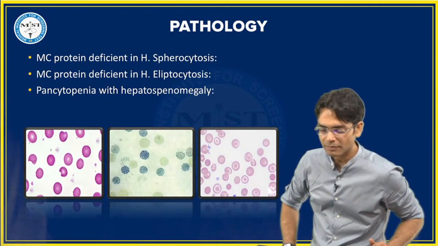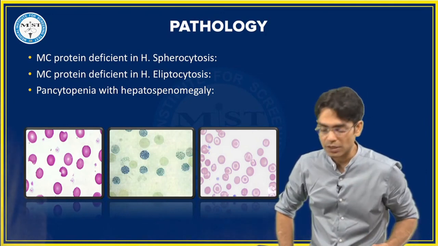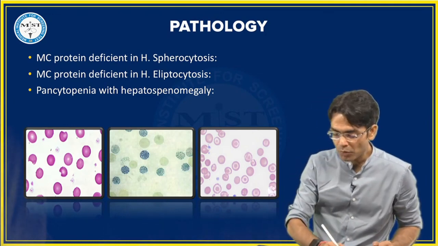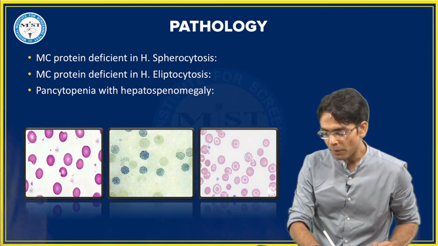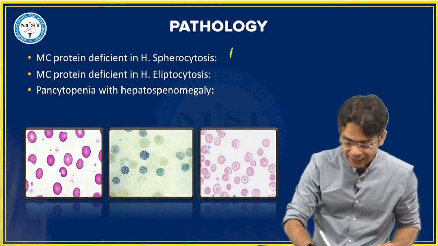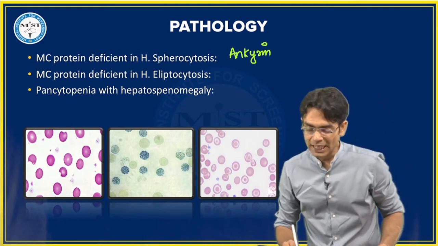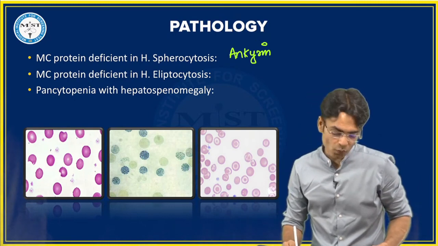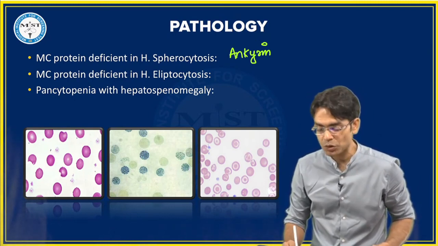Let's go. Now, most common protein deficient in hereditary spherocytosis. Most common protein deficient in hereditary spherocytosis. Come on, guys. Yes, you are right. The most common protein deficient is ankyrin. Ankyrin. And what is the most common protein deficient in hereditary elliptocytosis?